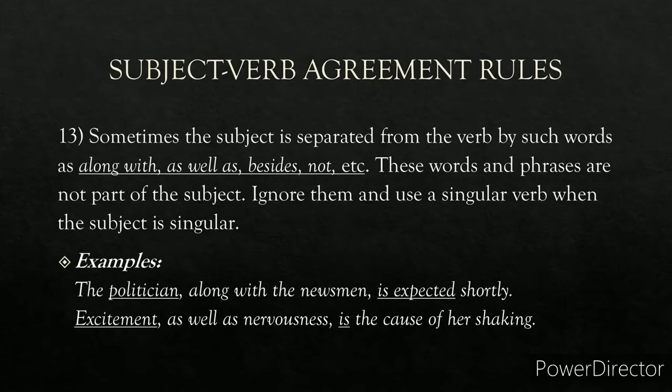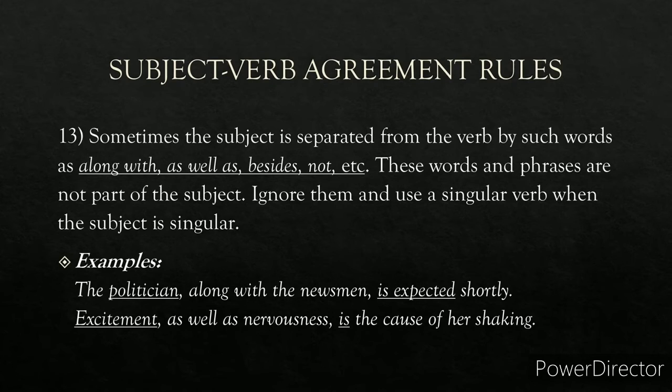Rule number 13. Sometimes the subject is separated from the verb by words such as along with, as well as, besides, not, etc. These words are not part of the subject. You don't consider these words as a part of the subject. Ignore them and use a singular verb when the subject is singular.